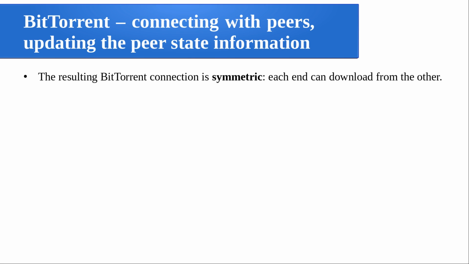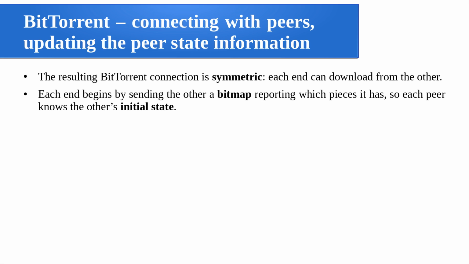The resulting BitTorrent connection is symmetric, like they can communicate with each other in both directions, right? Each can download from the other one. Each end begins by sending the other one something called a bitmap, reporting which pieces it has. So it's something you can imagine like what you learned in your OS classes.